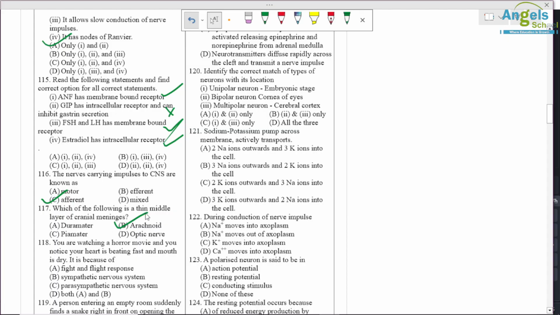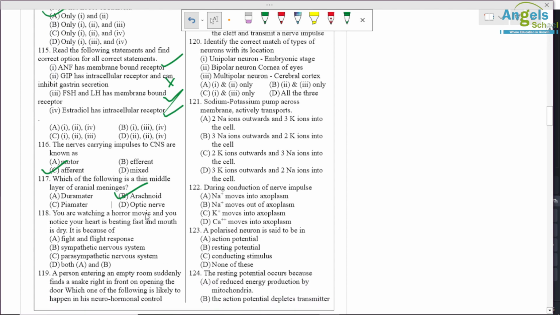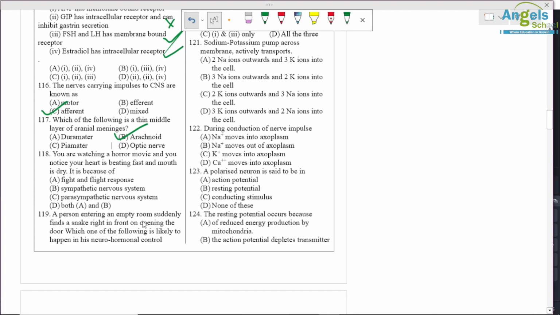You are watching a horror movie and you notice your heartbeat is fast and your mouth is dry. It is because of the fight and flight response, and the sympathetic nervous system is becoming active. Okay, so A and B are correct.